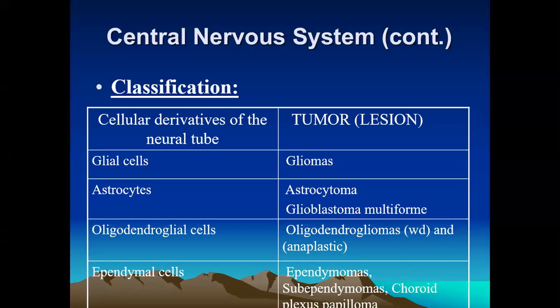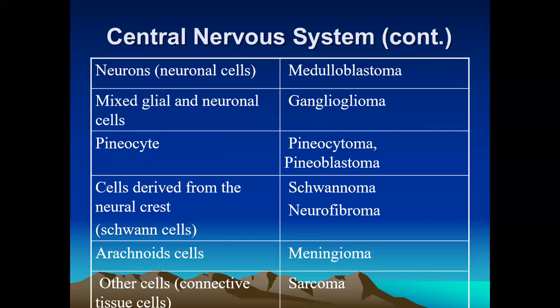So these are the tumors arising from the glial cells, comprising the astrocyte, the oligodendrocyte, and third, the ependymal cell. The other cell of origin is the neuron. Tumors arising from neurons are called neural cell tumors, and also the medulloblastomas. Tumors arising from mixed glial and neural cells are called gangliogliomas.